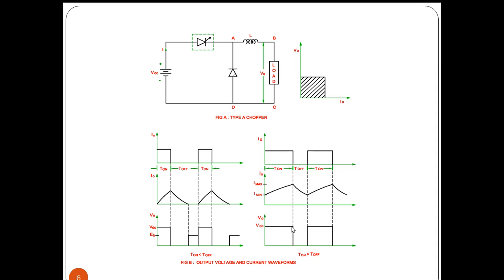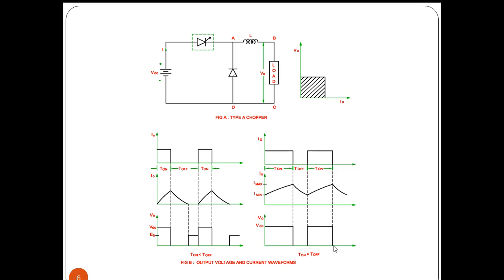Whenever the chopper is on, we are getting the output voltage. Whenever the chopper is off, there won't be any output voltage. And as the current is not reaching zero and we are switching on the chopper, again the current increases. Similarly, we are getting the voltage.